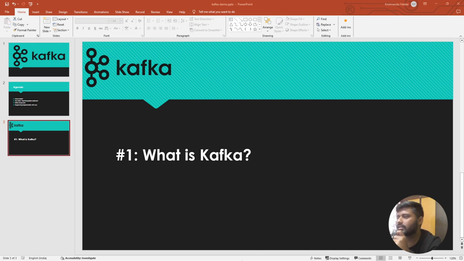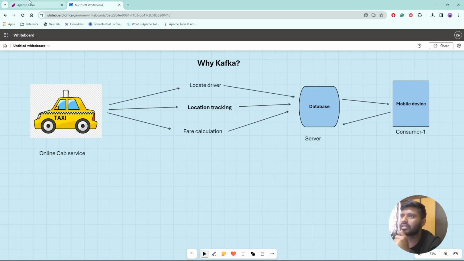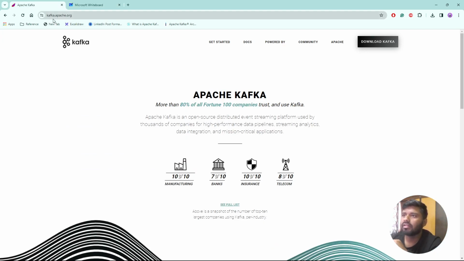But before that, let's get into Kafka's official site. We will come to this whiteboard later on. First of all, this is kafka.apache.com, the official site, and if you open it, you can see the technical description of what Kafka is. Apache Kafka is an open source distributed event streaming platform used by thousands of companies for high performance data pipelines, streaming analytics, data integration, and mission critical applications, right, folks?